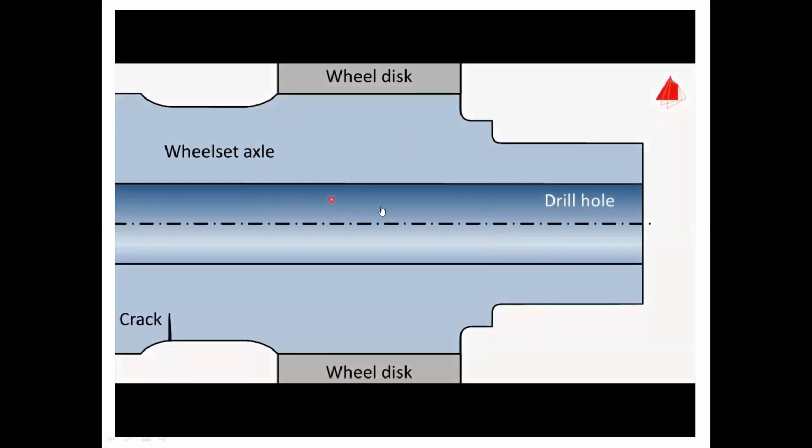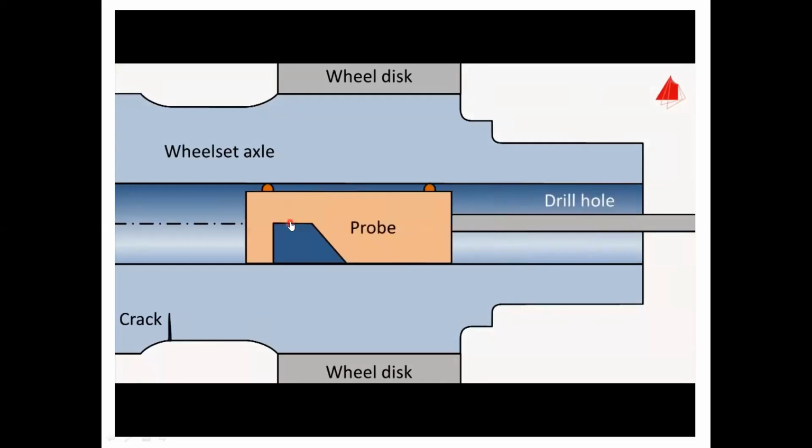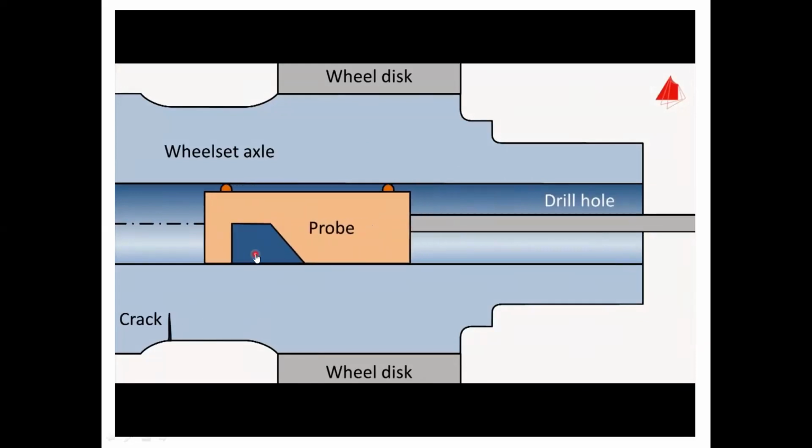See, this is the axle, and this is the hole inside the axle. This is the probe, the angle probe. For measuring the cracks inside the axle, we are using angle probes. See, this is the crack.